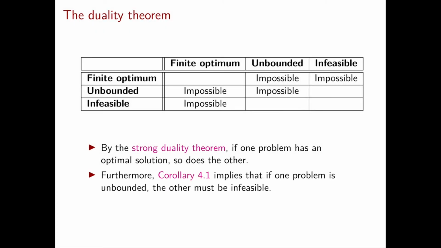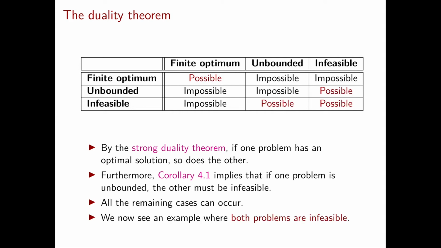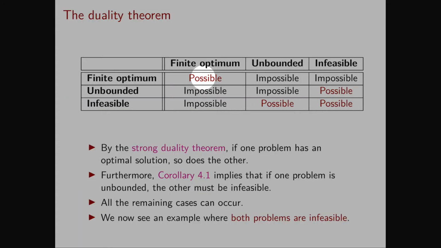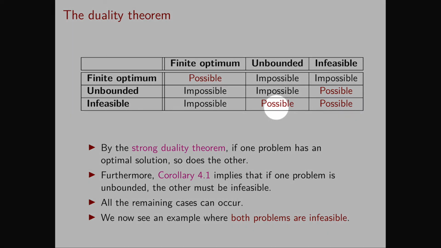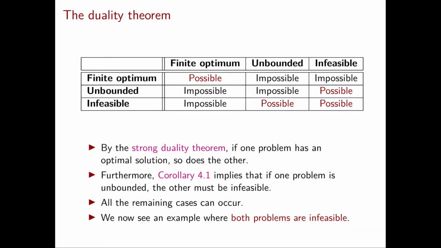Using corollary 4.1, we can also rule out the case where both problems are unbounded. In fact, this corollary implies that if one problem is unbounded, then the other must be infeasible. We are left with four possible outcomes. Both problems have a finite optimum, both problems are infeasible, or one problem is unbounded and the other infeasible.